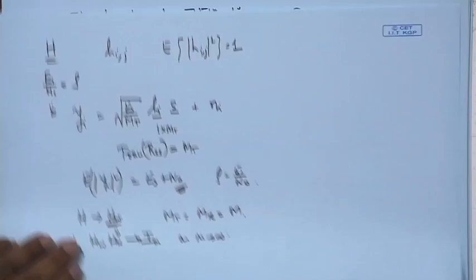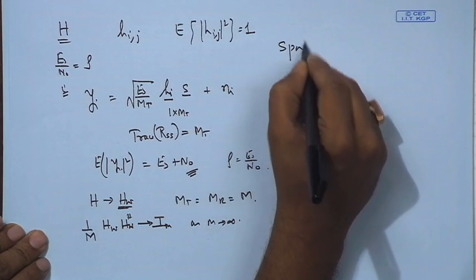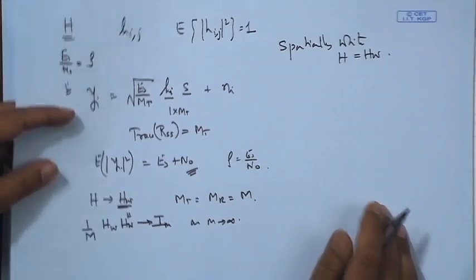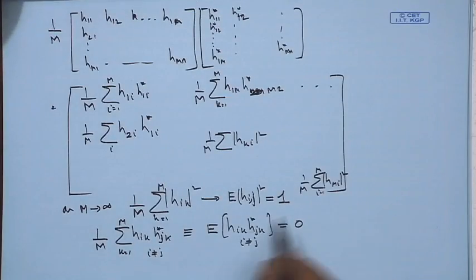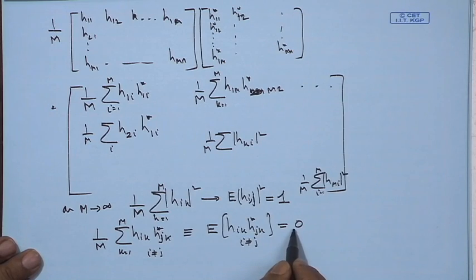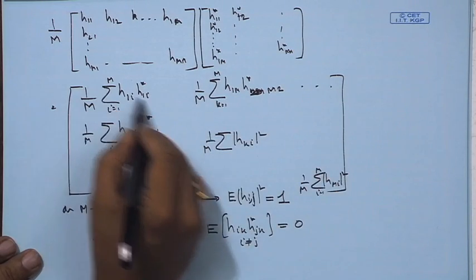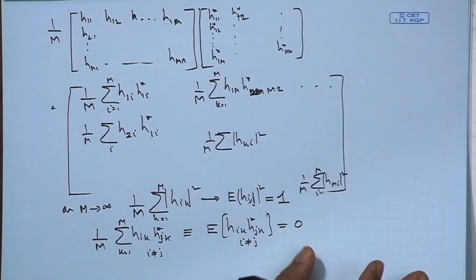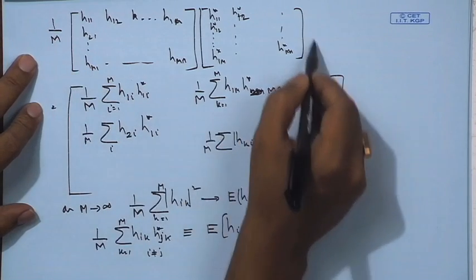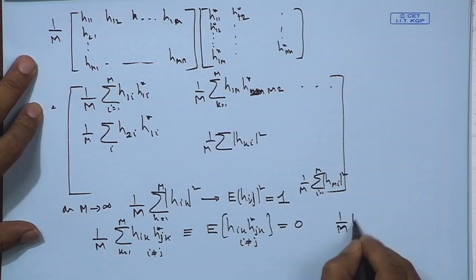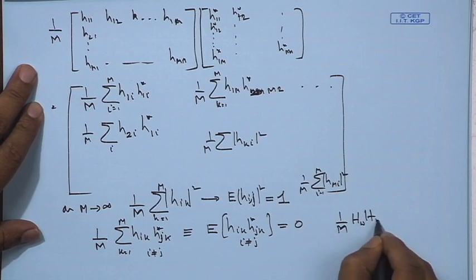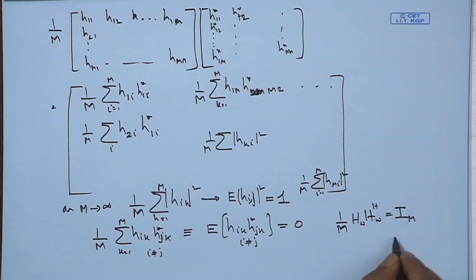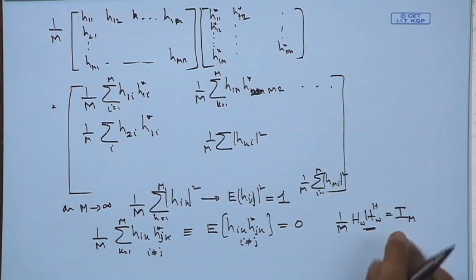We had over here spatially wide, so basically H is equal to HW. So that means it's spatially wide, all are independent components, and if all are independent components, this term is equal to 0. So all the non-diagonal elements would be 0, and all the diagonal elements would be 1. So this particular product we started with, we can write 1/m HW Hermitian equal to I of size m. So that again proves that this is orthogonal.